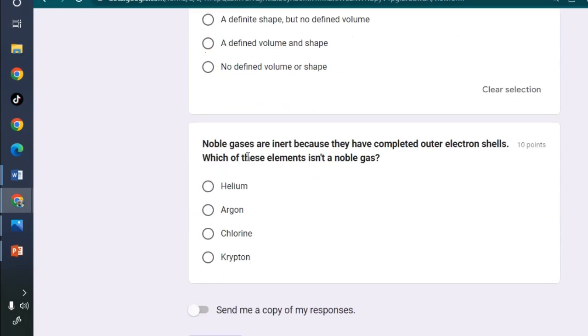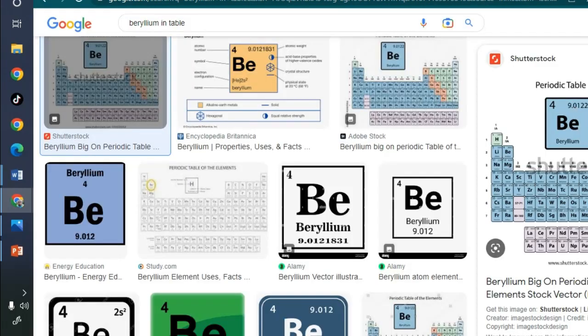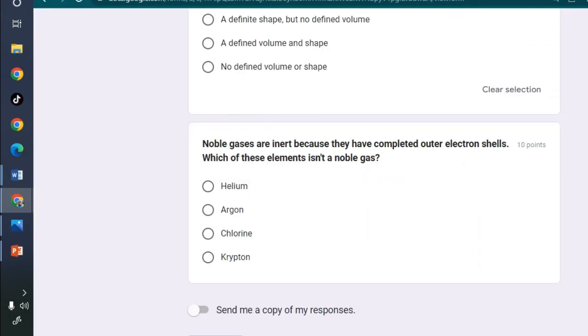Lastly, we have: noble gases are inert because they have completed outer electron shells. Which of these elements isn't a noble gas? Remember, noble gases are found in group 8 of your periodic table. Do we have the periodic table again here? So we have helium, neon, argon, krypton, xenon, and argon, and you are asked which of these is not a noble gas.